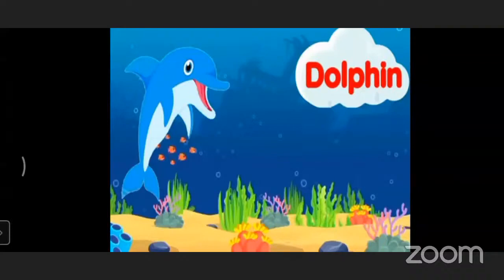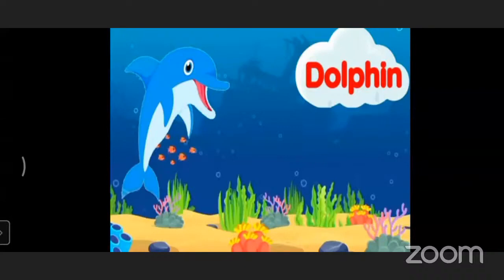A dolphin lives underwater in the ocean. A dolphin is a very social animal. Its behavior is very friendly. It loves to live in a group. A dolphin can live up to 50 years.